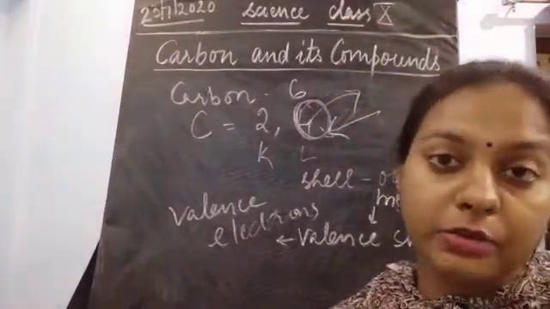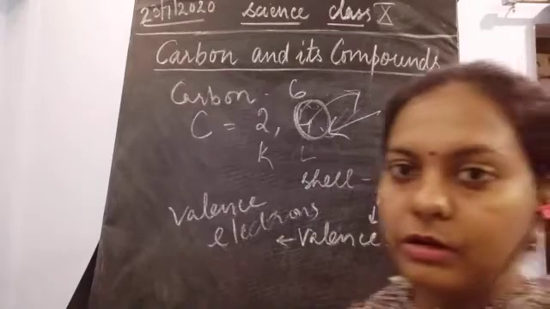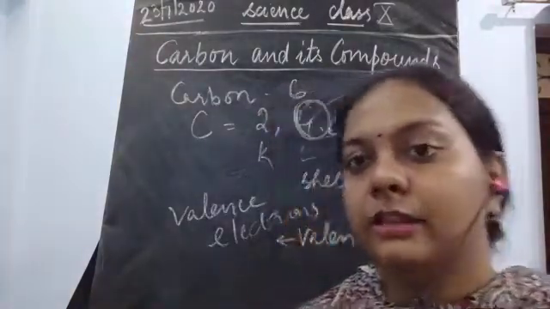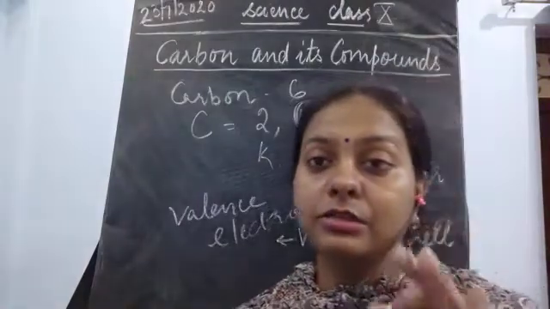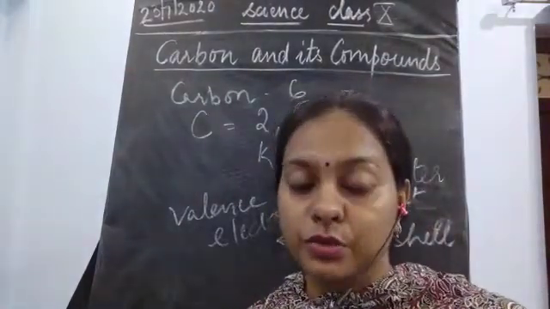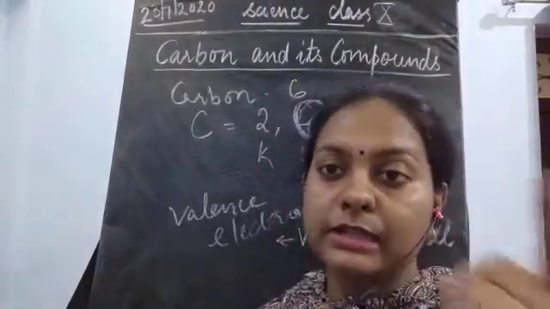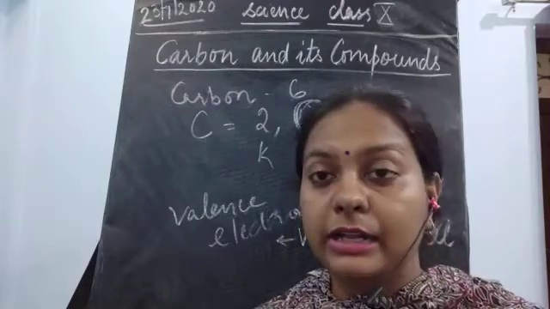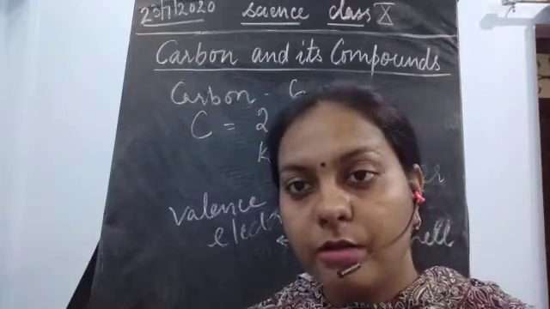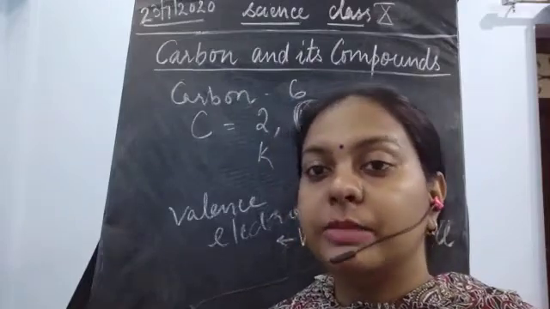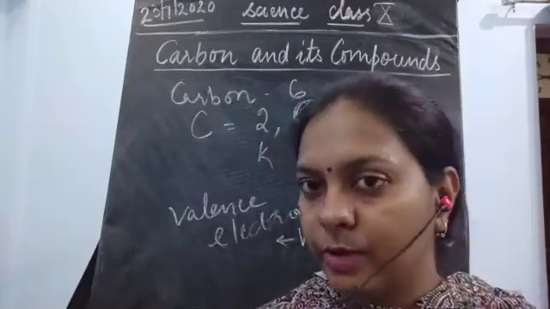Now one more thing is here. There are 4 valence electrons in the outermost shell of the carbon. But it is not so easy to lose all the 4 electrons at the same time. It is not easy to gain 4 electrons from the others to complete its octet. Why am I talking about octet?